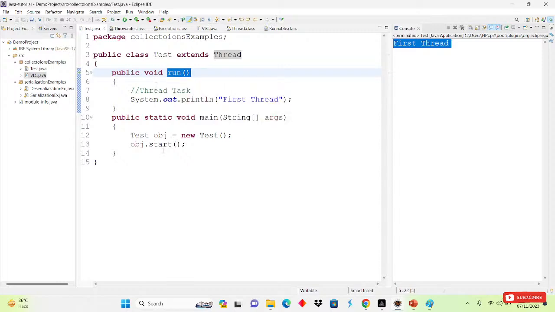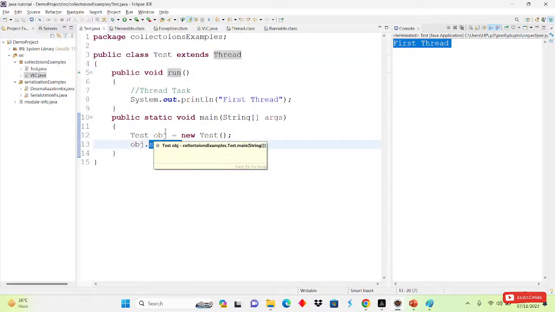So what is the use of the start method? To start the thread. If you want to start the thread, we can start it with the help of the start method. Suppose I am writing run here instead. Now what will be the output we will get?